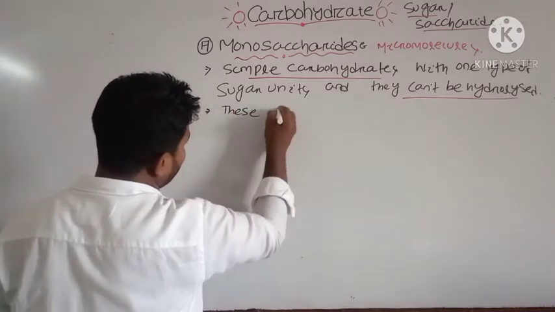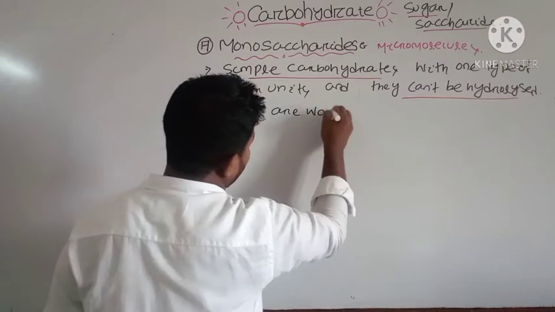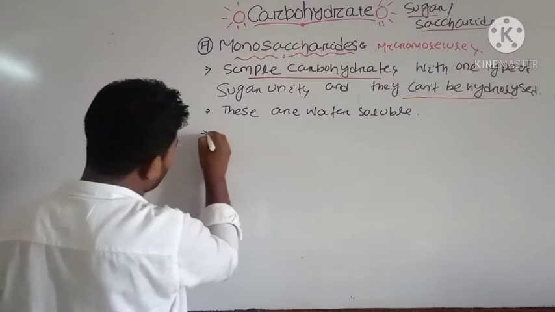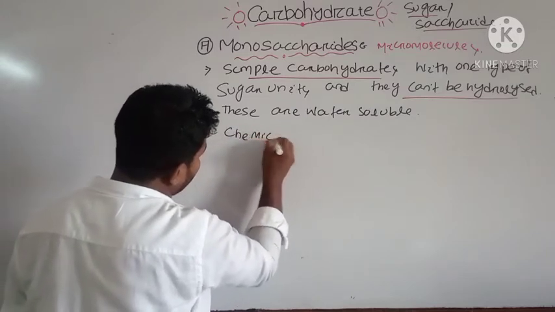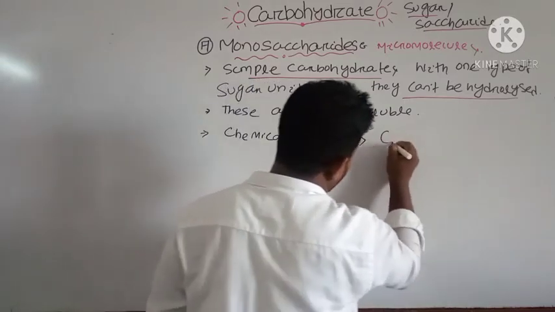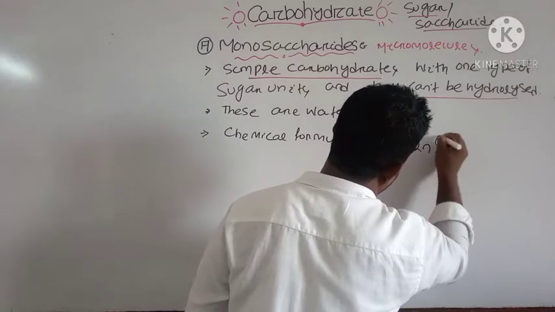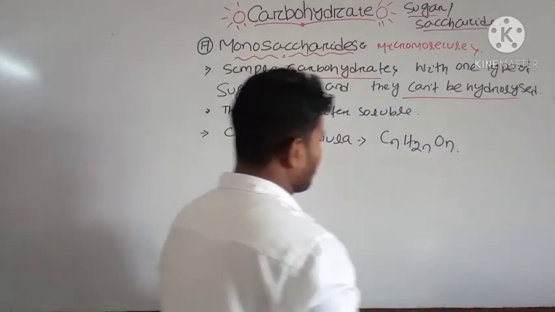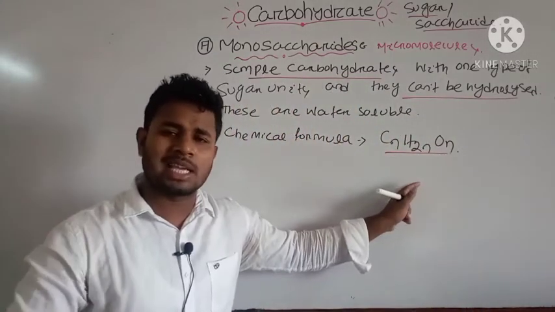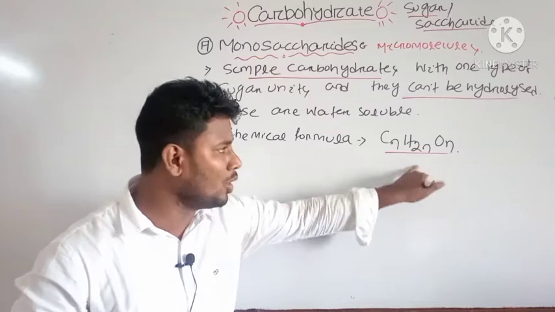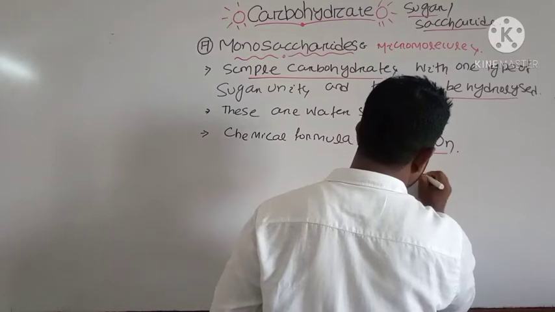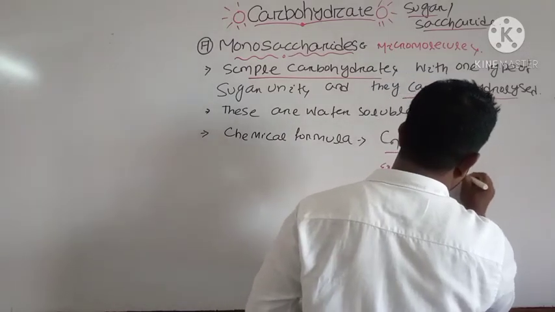These are water soluble, and the general chemical formula is CnH2nOn, which is the general formula for your monosaccharides. But some monosaccharides do not obey this rule, for example deoxyribose.